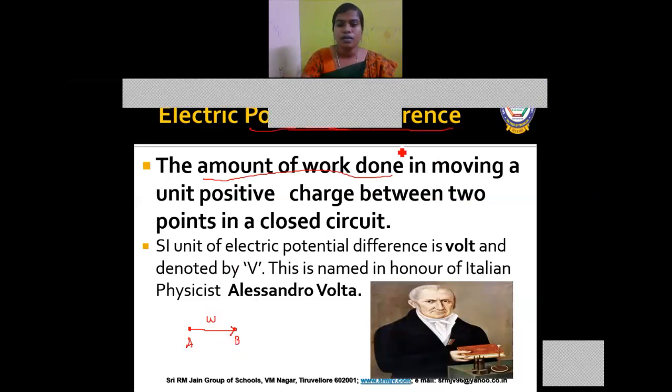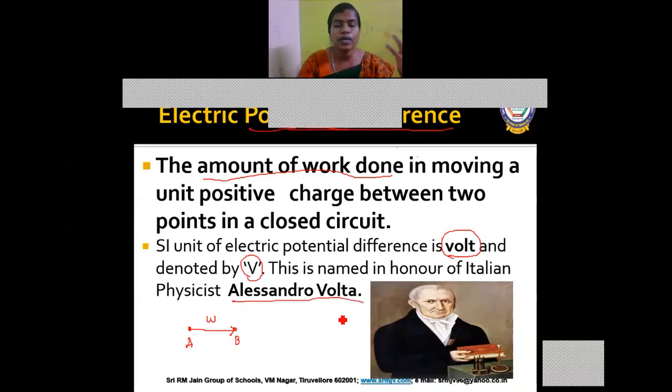So the difference between electric potential and potential difference is, in case of electric potential, the charge is moving from infinity to a particular point. But in electric potential difference, the charge is moving from point A to point B. That is the only difference between them. The SI unit of electric potential as well as potential difference is volt, denoted with the capital letter V, and named in honor of Alexander Volta.